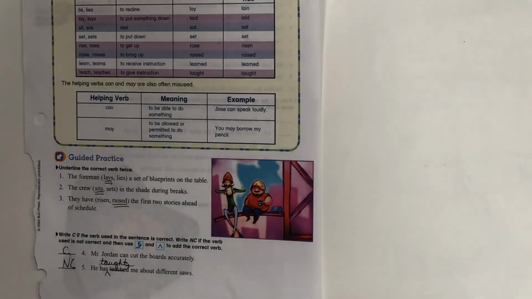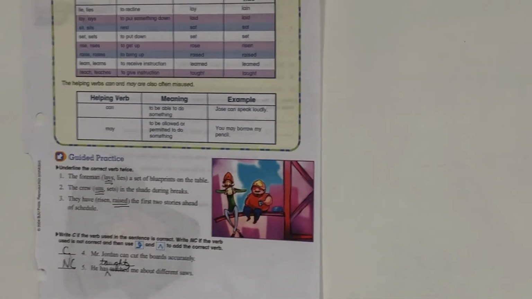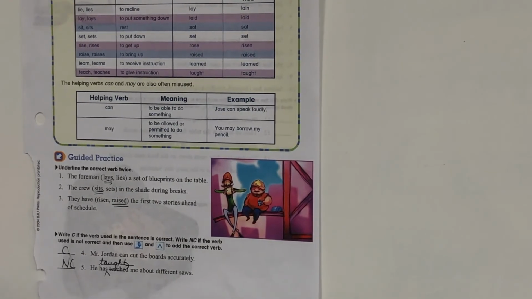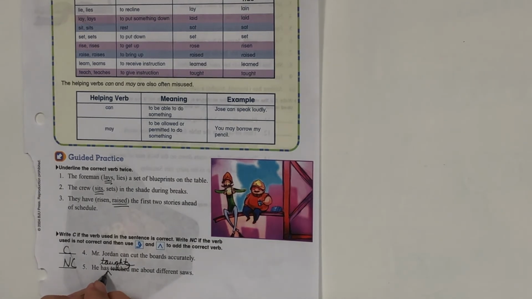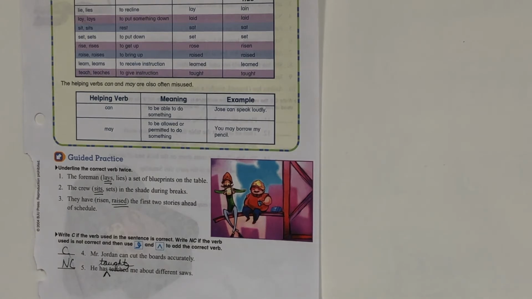Number 5, however, is not correct. He has teached me about different saws. It should be he has taught me about different saws. So you would put NC for not correct. You would delete teached, and you would put the arrow pointing up and taught above the sentence.